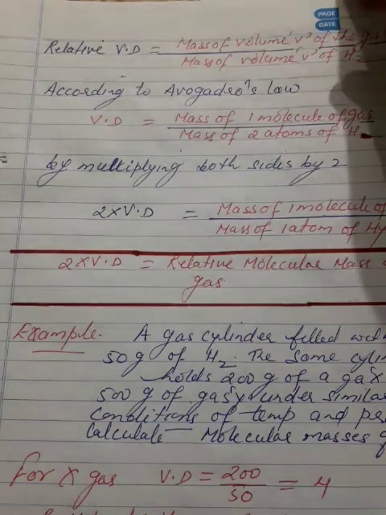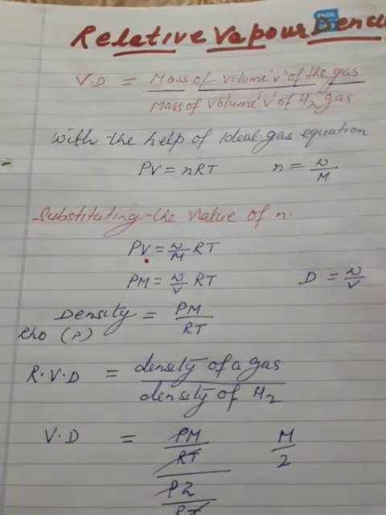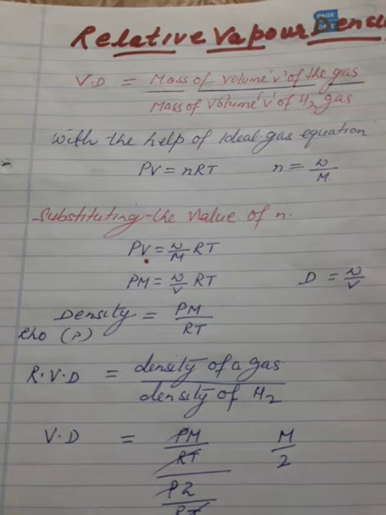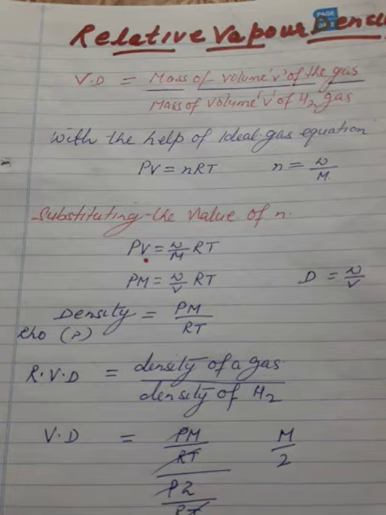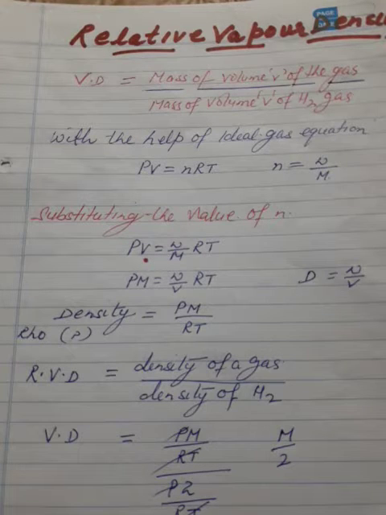Okay, one more method we will discuss. With the help of the ideal gas equation also, we can derive the relationship between vapor density and molecular mass. So what is the ideal gas equation? PV is equal to nRT, where P is pressure, V is volume, n is number of moles, R is gas constant, and T is temperature in Kelvin.